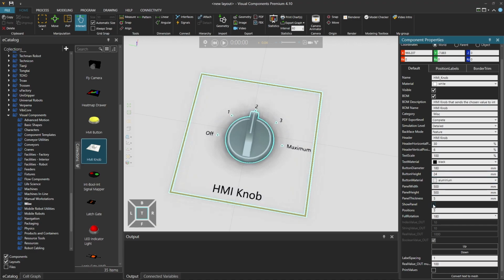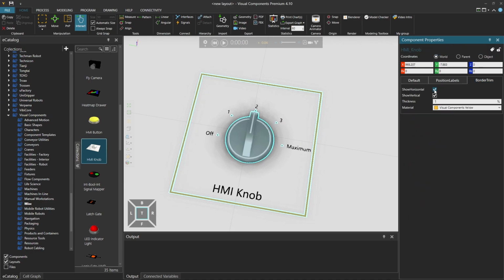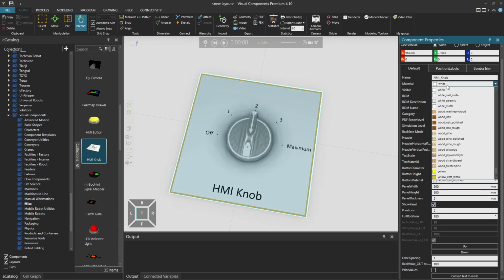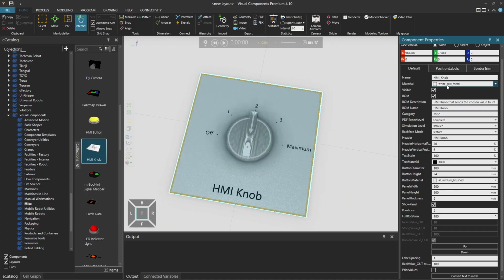or you can hide the panel completely if you want to slap it on top of an existing component. The border you can also disable here or change the thickness or the color. You can change the color of the text, the color of the button, or the color of the panel.